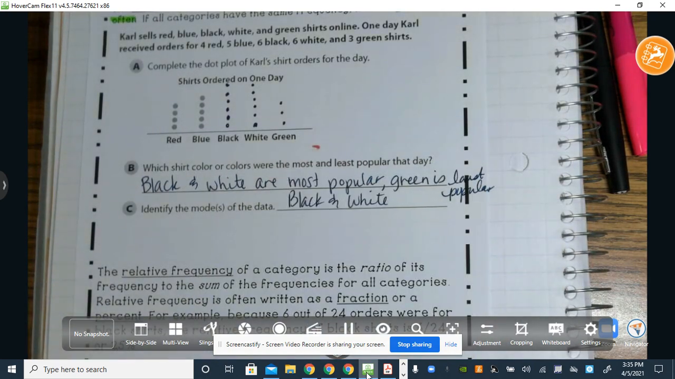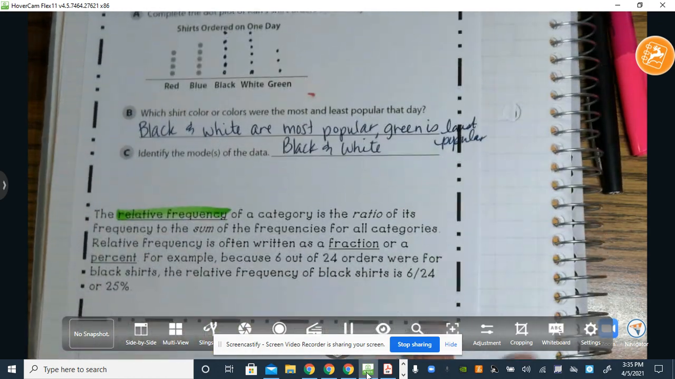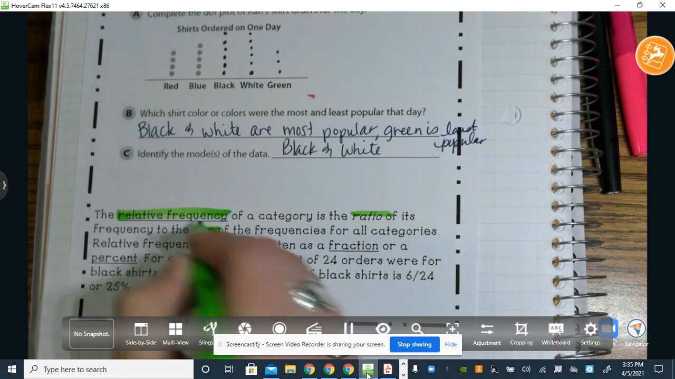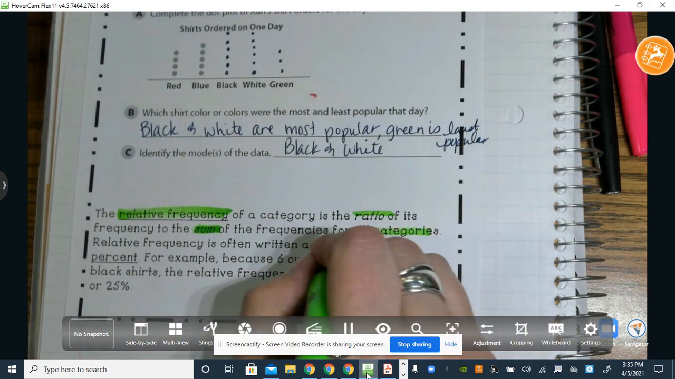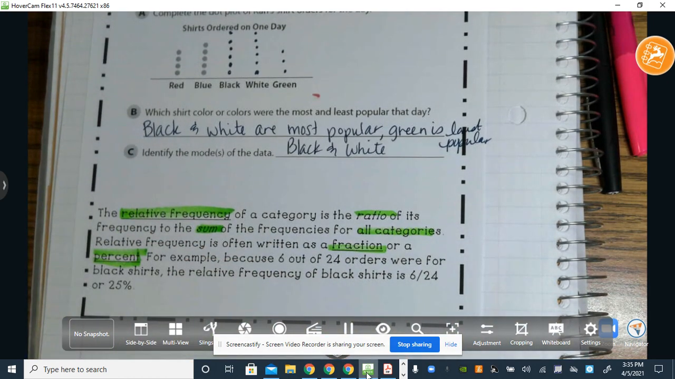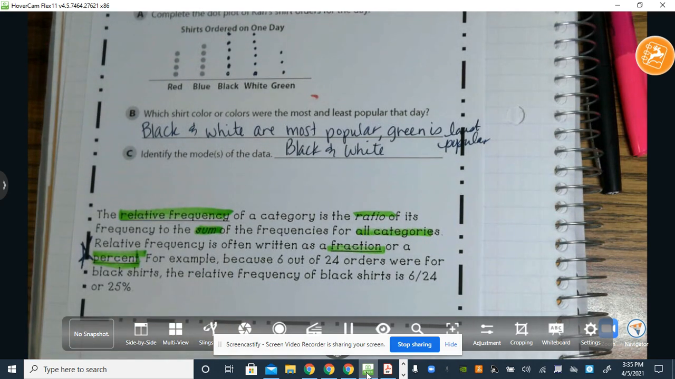Okay? Now, when we talk about relative frequency, basically it's finding the ratio of what the frequency is to the total. Okay? So it's a ratio that talks about the sum of the frequency to all the categories. Okay? So it can be written as a fraction or as a percent. So you're going to see it as a percent a lot. I'm going to put a star right there by percent. So for example, 6 out of 24 orders were black shirts. So the relative frequency would be black.